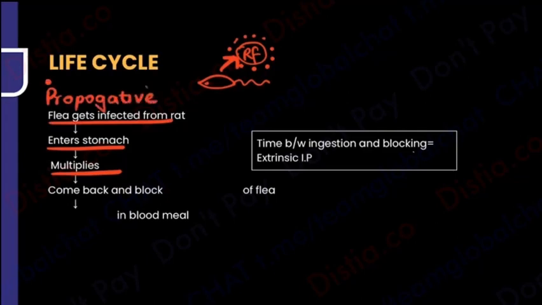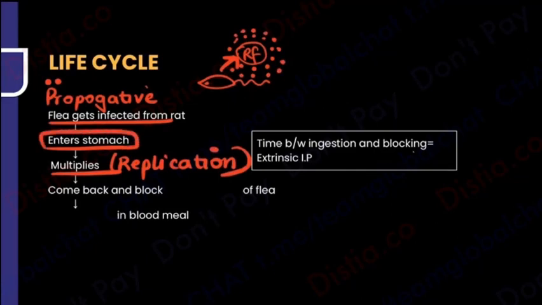We had studied that vectors are of two kinds: either the organism is going to develop in them, or the organism is going to multiply in them. Propagative are those in which there is going to be replication. So can I say the rat flea is a propagative kind of vector in which I can see multiple plague organisms formed. This was happening in the stomach. From the stomach, you can't go and infect someone. So it will come back and block the proventriculus of the flea. I am becoming a flea for the time being. All this organism is multiplying in my stomach, and after some time it comes back and blocks the proventriculus, so that next time when it bites, it is going to spit out everything.